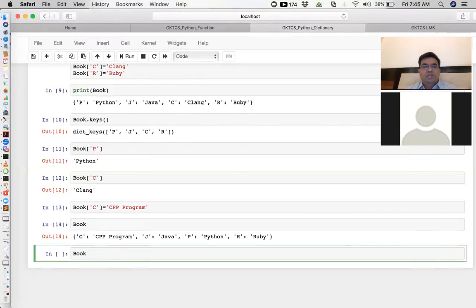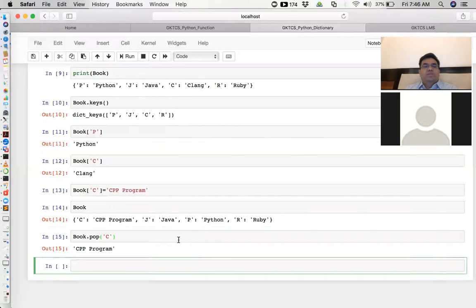You have a dictionary named book now. And you can just say pop. Pop is a method which is used to remove something. Now let us say we pop some key here, let's say C. See what happened. It has removed the CPP program. The first in, first out.